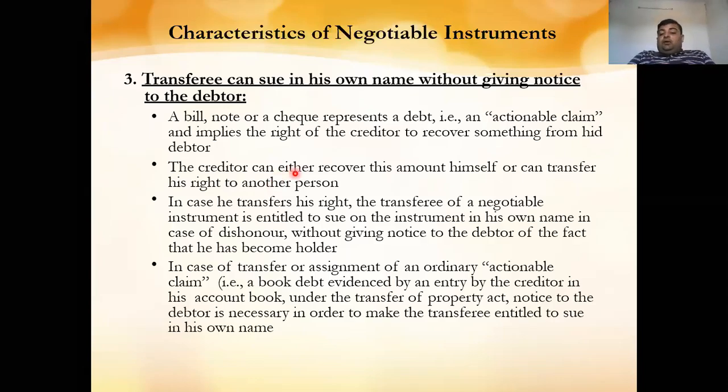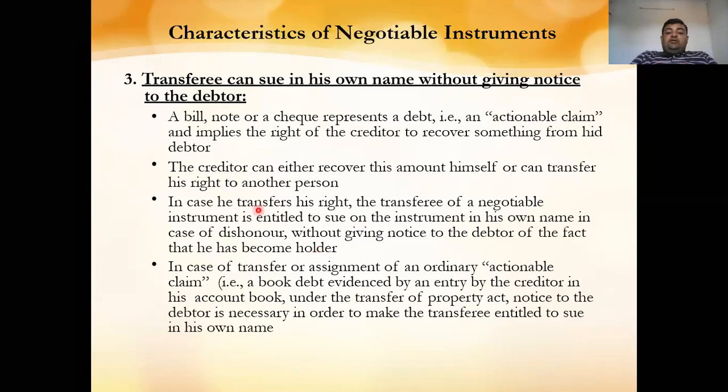Now there are two things: either the creditor can recover the amount himself. If the seller puts your check into the bank for clearance, it means your creditor has recovered the amount himself. Or he can transfer the right to another person. If he has endorsed the check by writing on the back that it is endorsed to Mr. ABC, then Mr. ABC can put that check in the bank on behalf of Mr. XYZ because he has transferred the right to another person.